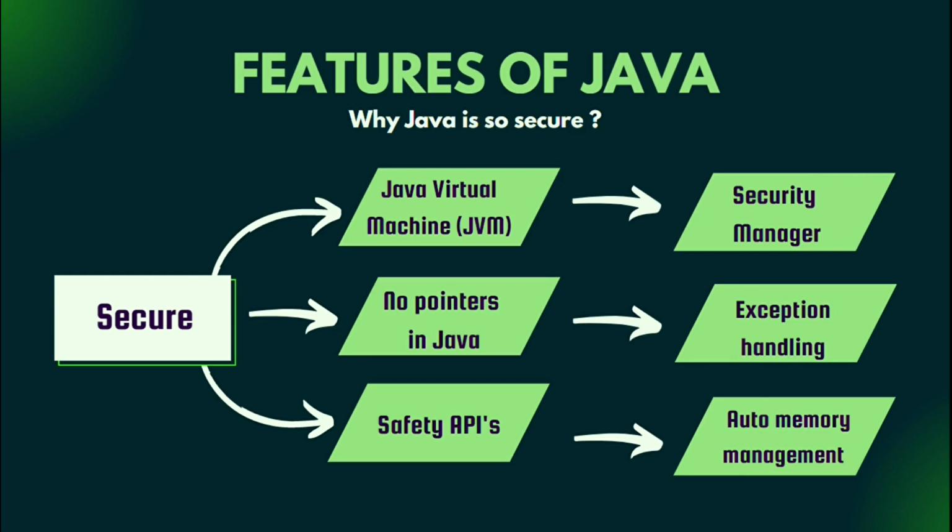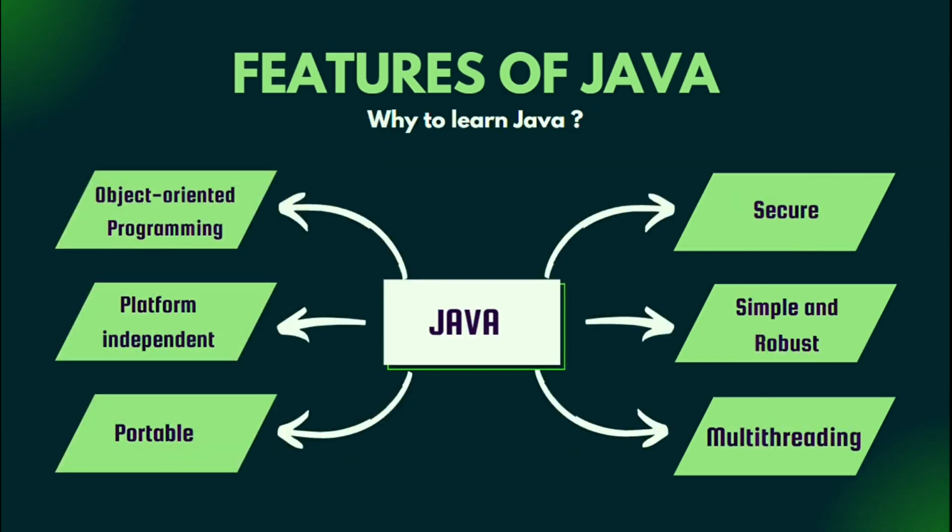Automatic memory management. Java uses garbage collection, which is automatic memory management. Memory is managed by the JVM itself. Memory management is not a concern for programmers. Consequently, there is no possibility of a memory management error. Back to the features of Java.